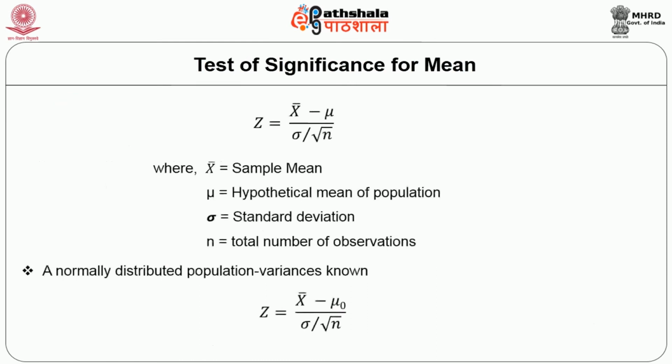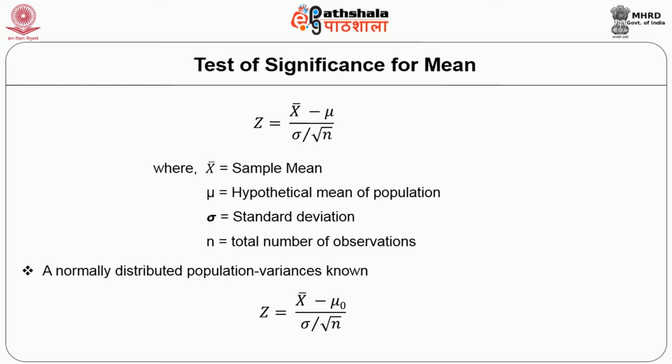Let us now move on to test of significance for mean. You can see the formula for Z test, where X bar is the sample mean and mu is the hypothetical mean of the population, and we have standard deviation, and n is the total number of observations.